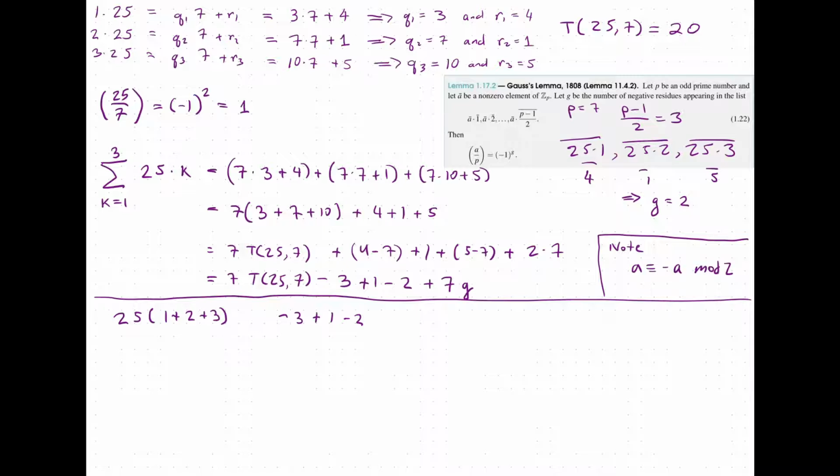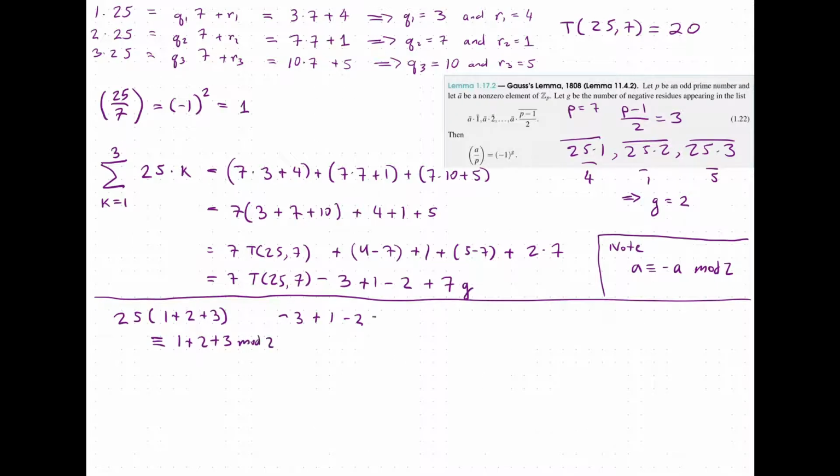Because if we have an integer and we reduce mod 2, we have that number is going to be congruent to 0 mod 2 if it's even, or 1 mod 2 if it's odd. And as a consequence, reducing mod 2, if we change the sign, it does not affect it. So namely, A is congruent to minus A mod 2. And so over here, if we reduce this mod 2, 25 is odd, so it's going to be 1 mod 2. And so this portion over here is going to be congruent to just 1 plus 2 plus 3 mod 2.